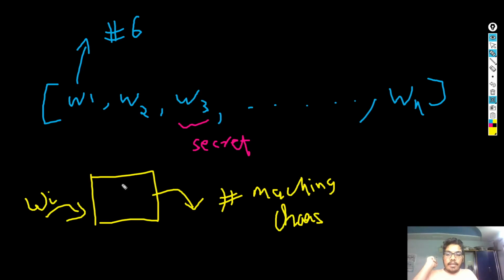So it inputs wi. It's a black box, you don't know what is inside, but it just takes in wi and returns the number of matching characters. Now what we want to do is call this method 10 times or less and actually guess what the word is. Understood? That is what we want to do. Now let me give you a concrete example so that you understand this well.